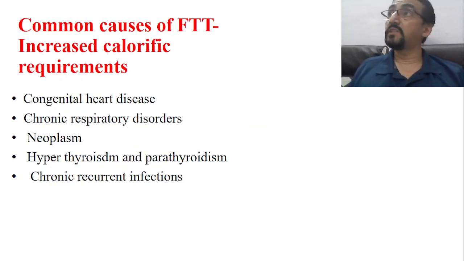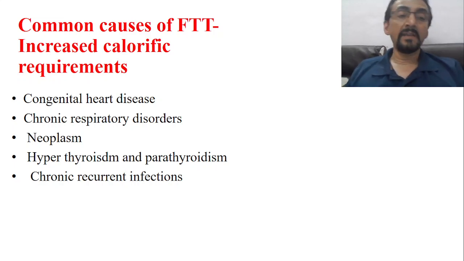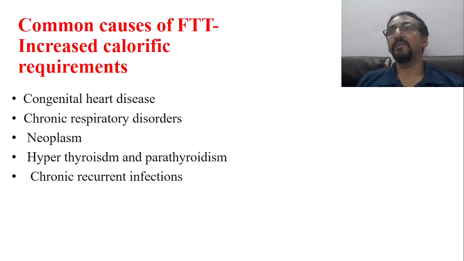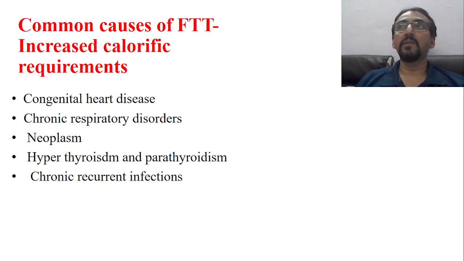Now, another cause which leads to FTT is increased caloric requirement. There are some conditions where there is increased caloric requirement. For example, congenital heart disease: the child needs more calories because recurrent infections must be fought. Chronic respiratory disorders: there will be loss of mucosa, and again there must be formation of newer cells, so the caloric requirement is more. Neoplasms, hyperthyroidism and hyperparathyroidism, then chronic recurrent infection. So these are all the conditions where there is increased need of calories.